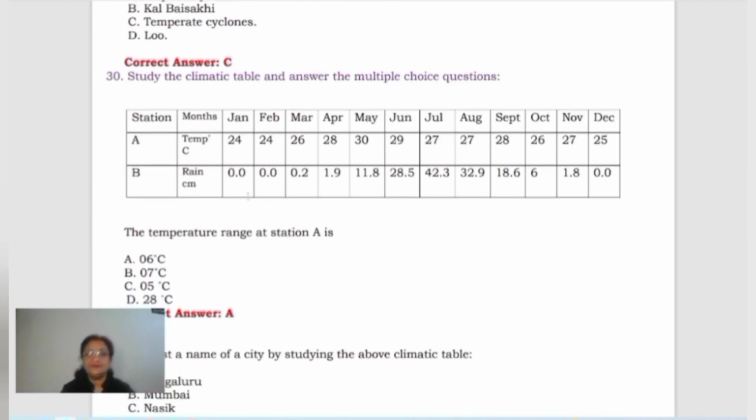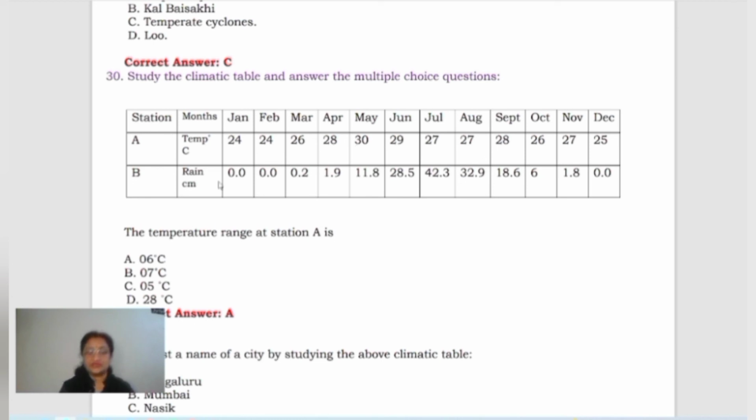This is a climatic data and the climatic table has been given to you, and in this case you can see the question is the temperature range at station A is. Now at the station A, the range of temperature has been asked, right? Now what is the range of temperature? You all know it very well, children. The range of temperature is equals to maximum minus minimum. Clear? Maximum minus minimum temperature is called the range of temperature.